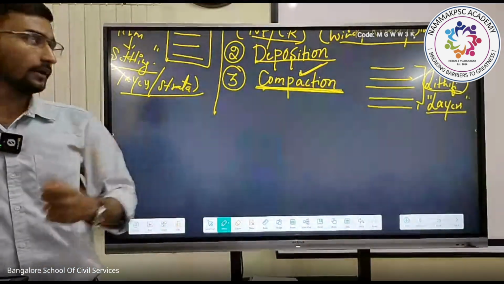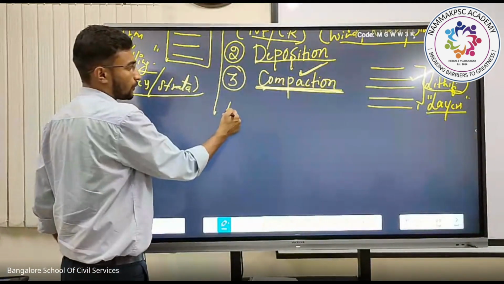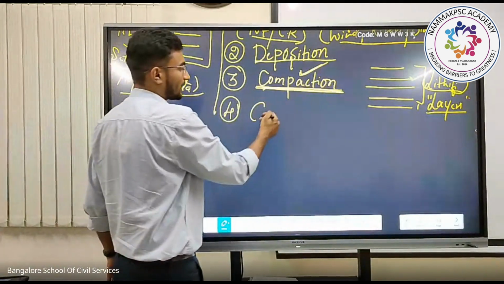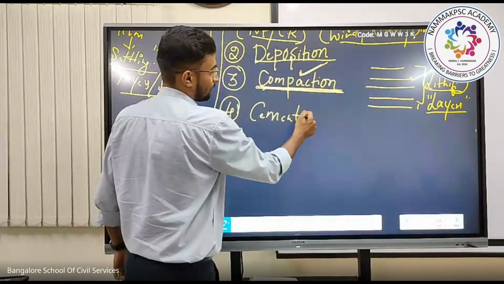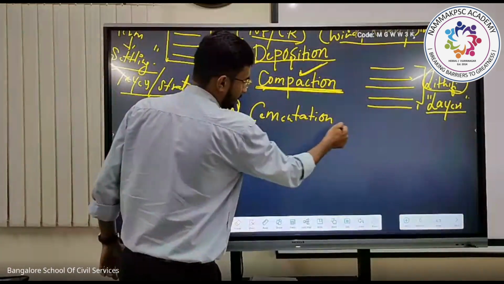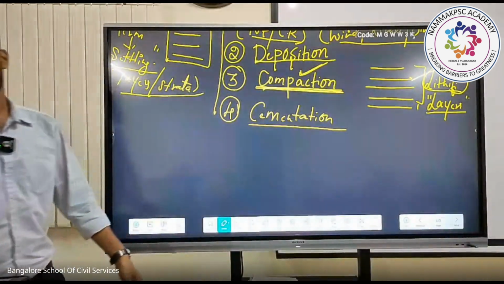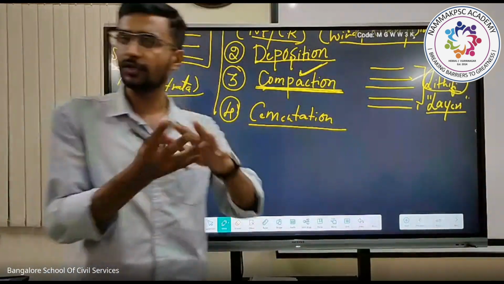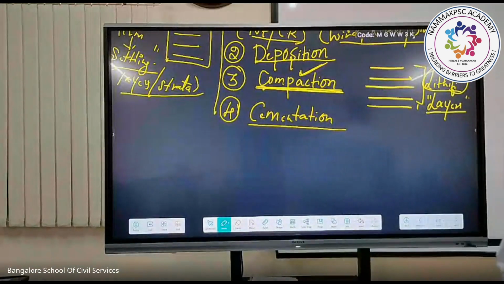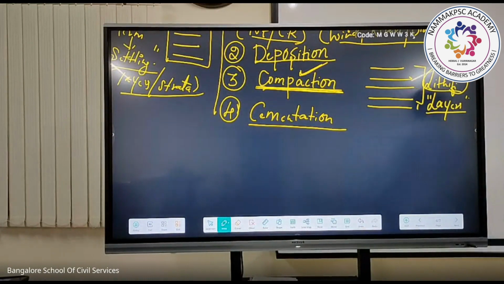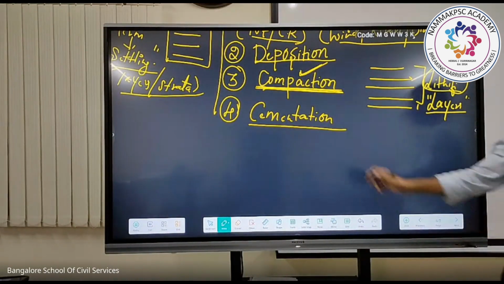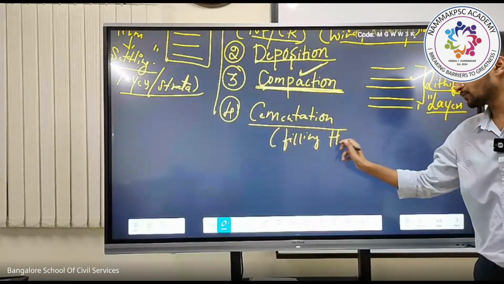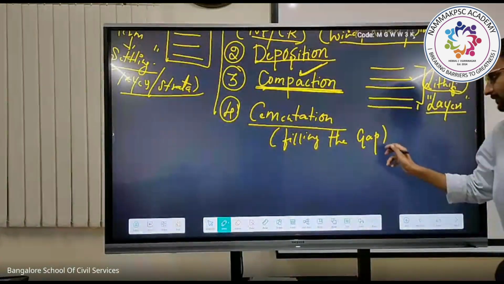The last one, the fourth process, we call it the cementation. Now, what do you mean by cementation? Cementation is nothing but filling the gaps which are present in our rock system.